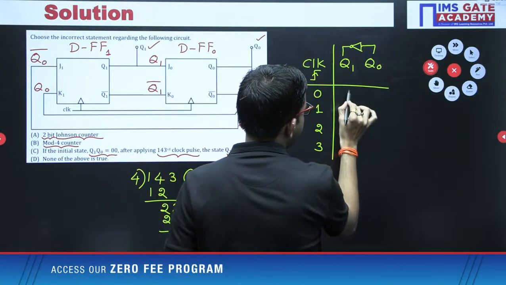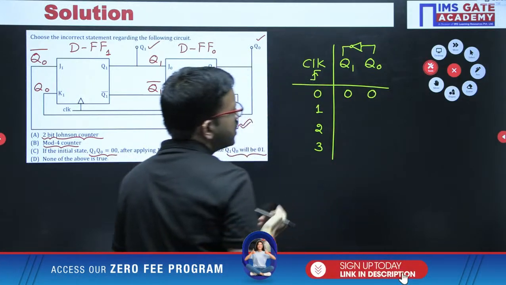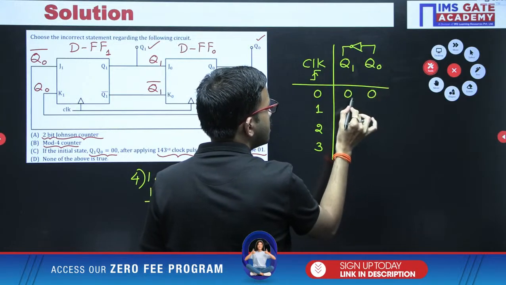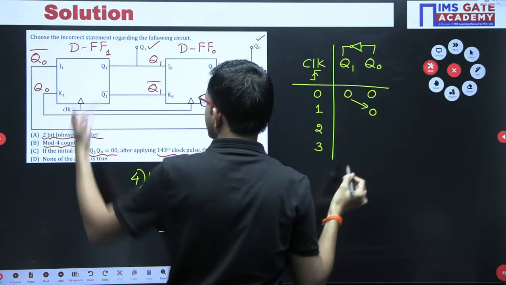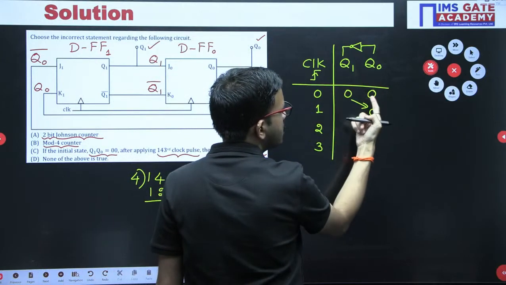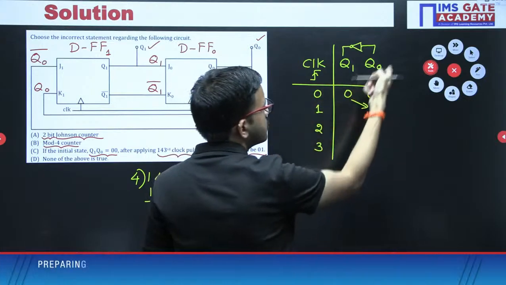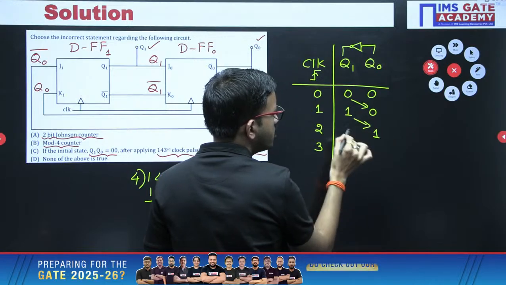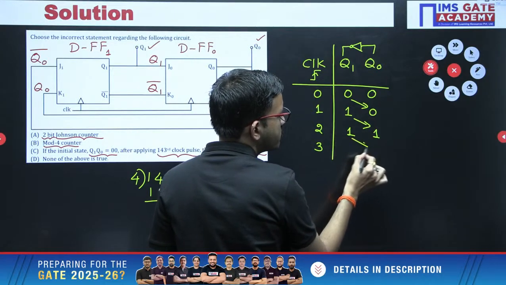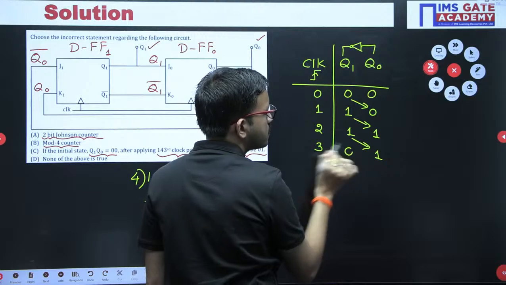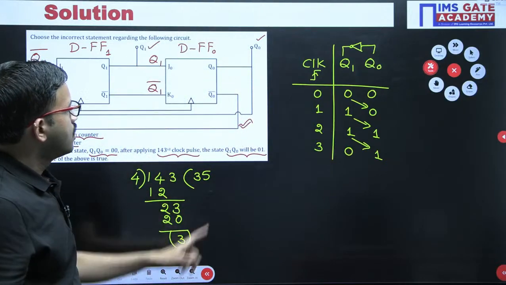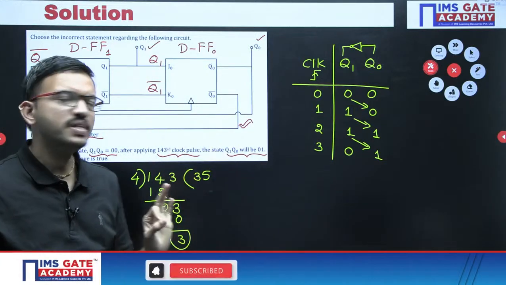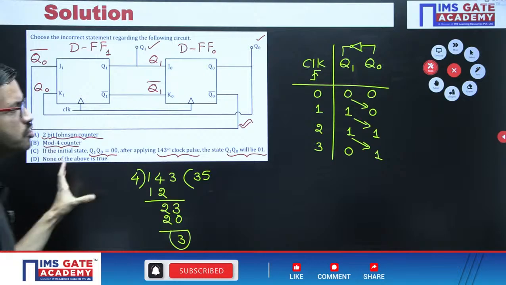Initially, they have given 0, 0. Now, after applying the first clock pulse, this 0 is coming here because it is a direct input, whereas here this one is complemented, 0 bar is 1. Next clock pulse, this one is coming here, 0 bar is 1. Third clock pulse, this one is coming here, complement of 1 is 0. So Q1, Q0 is 0, 1.